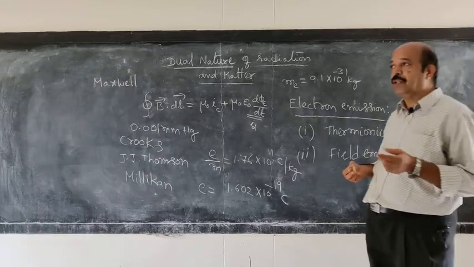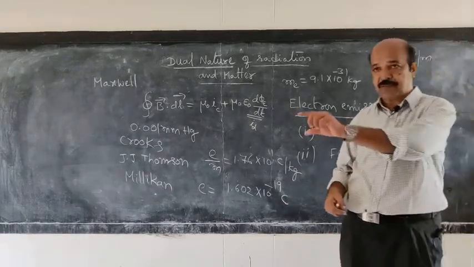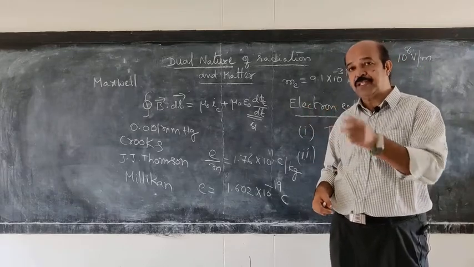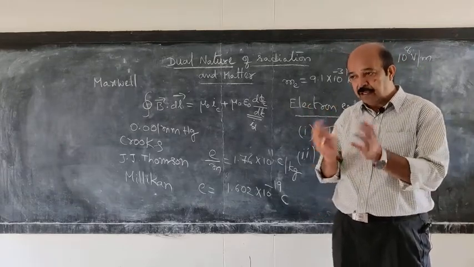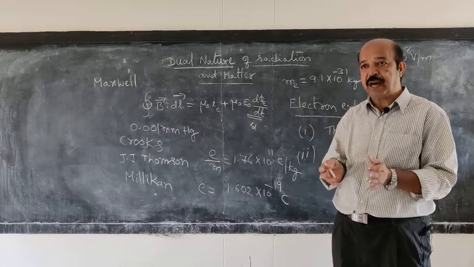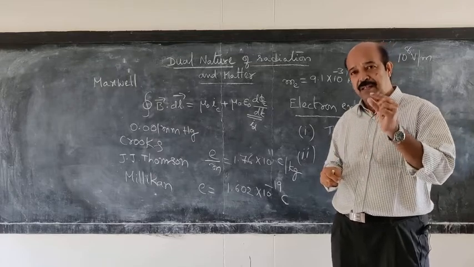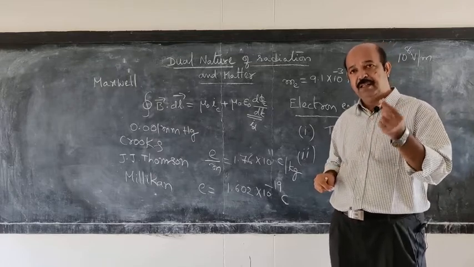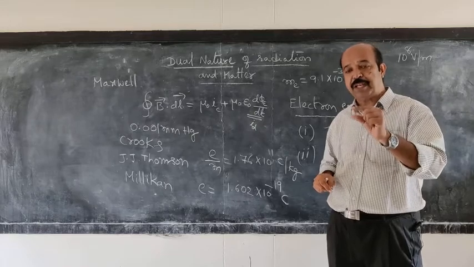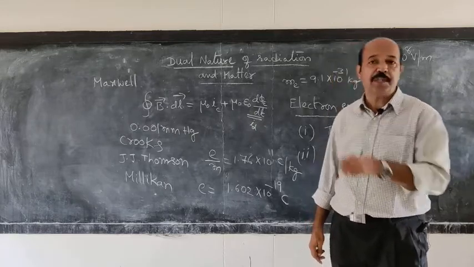This is what you can actually observe in the case of a spark plug. If you see the spark plugs in scooters and bikes, where the fuel is burnt by providing a spark between the two terminals, with a separation of about 1 mm, a large potential difference is created and a spark is produced.